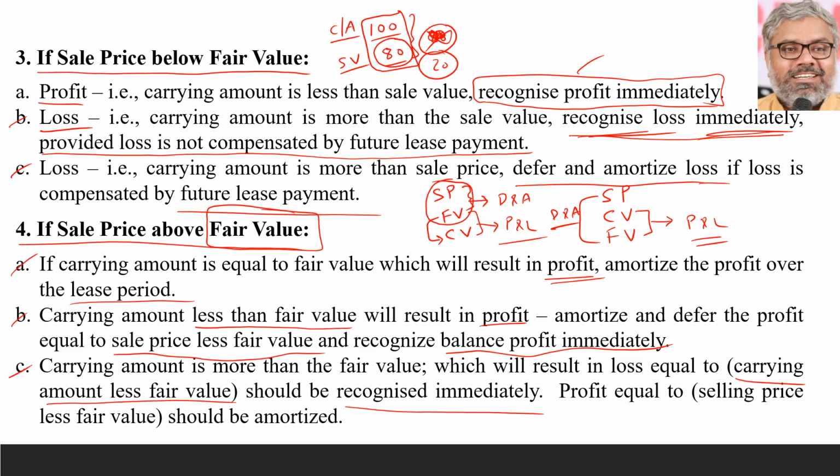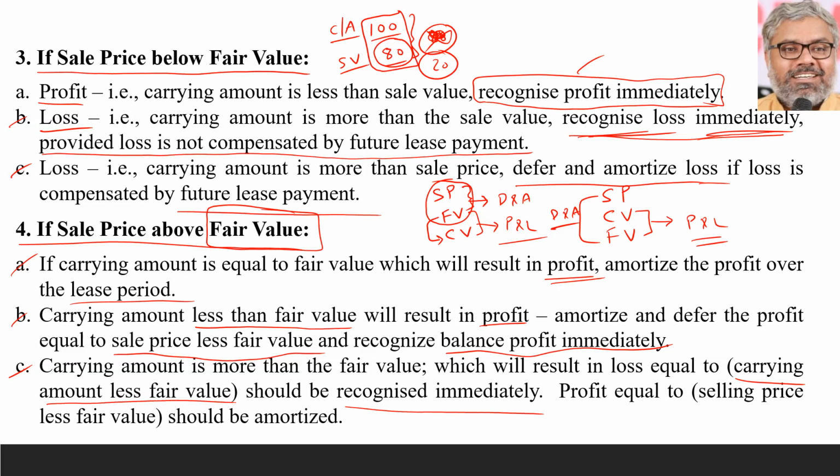But a variety case may be there also, where carrying amount is more than fair value and sale price is also more than fair value. That means carrying value is somewhere between selling price and fair value. Then whatever loss results because of the difference between carrying amount and fair value should be recognized immediately, and the profit equivalent to the difference between selling price and fair value has to be amortized. So the difference between selling price and fair value, if the sale price is above fair value, has always to be amortized. That is guaranteed.